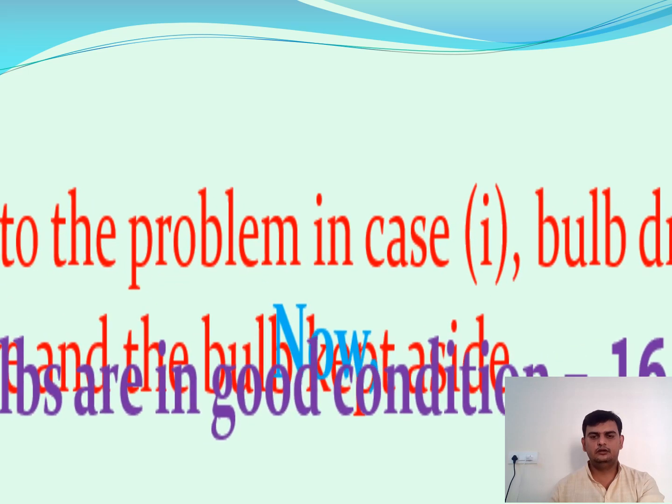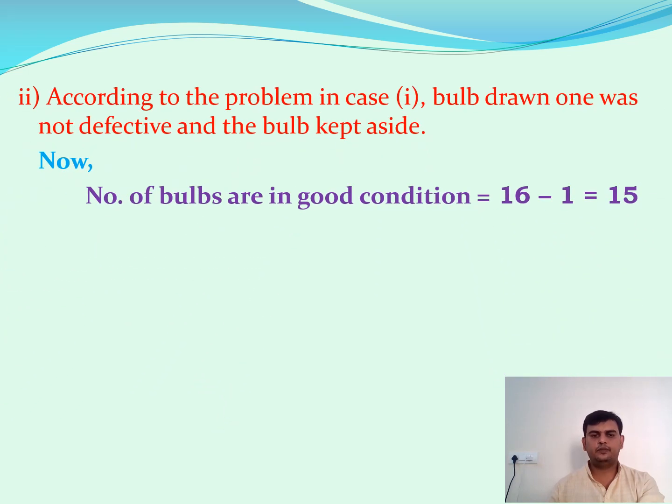Now coming to the second one. What is the second question? According to the problem, in case 1, the bulb drawn was not defective and the bulb was kept aside. Suppose we have not chosen a defective one, meaning we have chosen a good one. That bulb we have kept aside. Initially, how many good bulbs are there? 16.